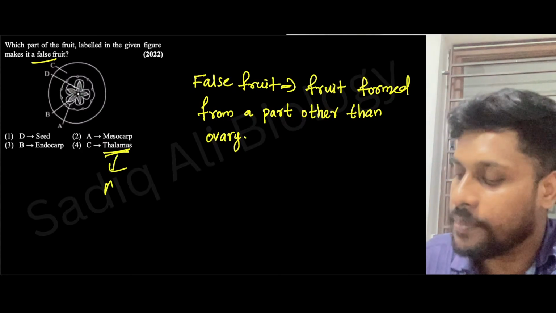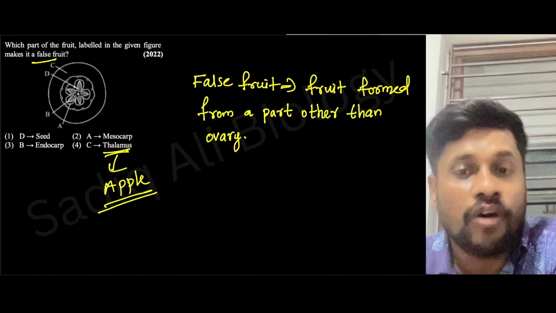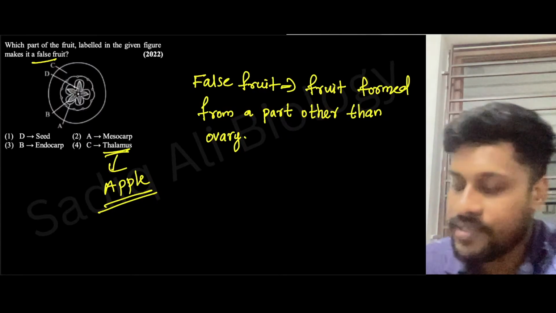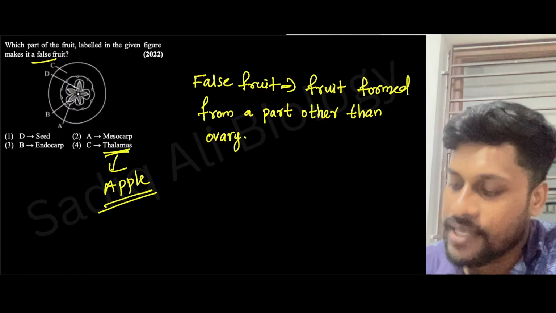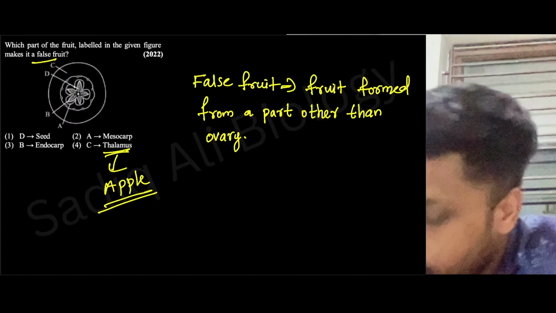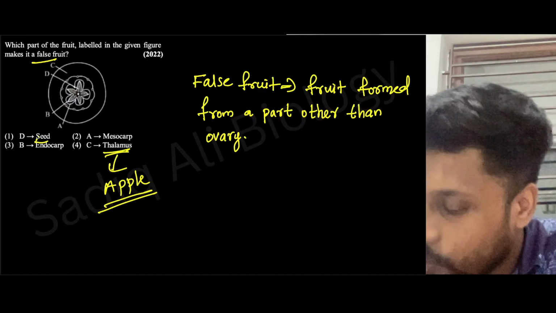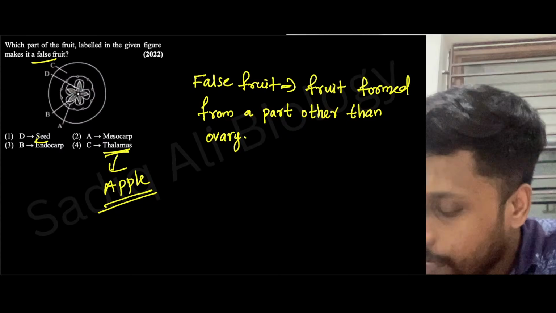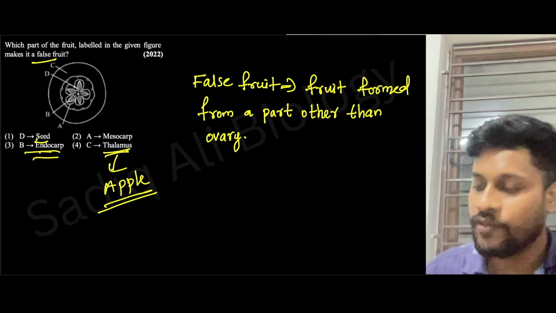Thalamus, for example, in apple. In apple, the fruit has formed from thalamus only, not from ovary. Hence, apple is a false fruit. And here on this diagram, C is nothing but thalamus. Guys, what is D? D is seed. Correct only. A will be mesocarp and B will be endocarp. Your answer will be option 4. Next.